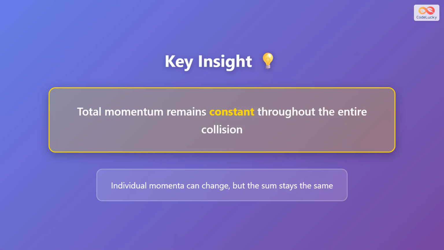Here's the key insight. The total momentum remains constant throughout the entire collision. While the individual momentum of each object can change dramatically during the collision, when you add up all the momenta in the system, the sum always stays the same. One object might speed up while another slows down, but the total is conserved.